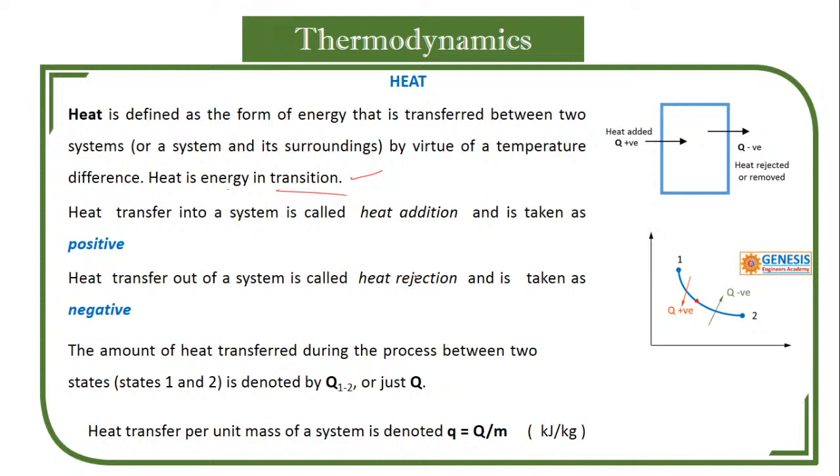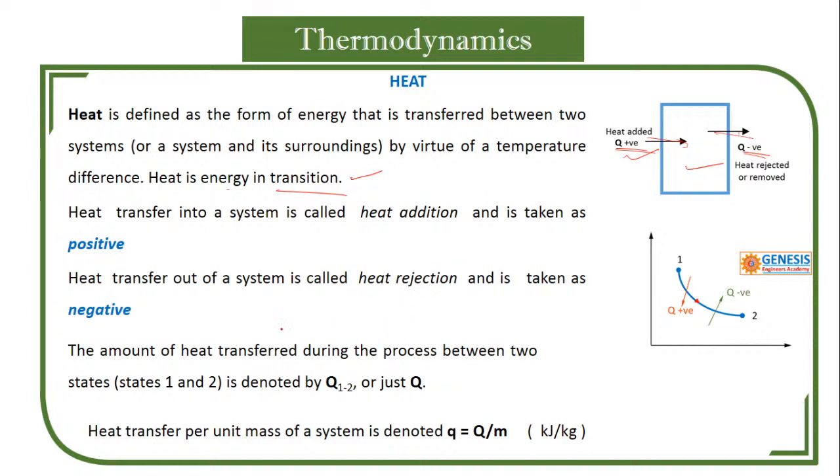Heat added can be taken as positive and heat rejected as negative. I have shown through this picture that when I am adding heat, Q is positive, and when I am letting heat out, Q is negative.